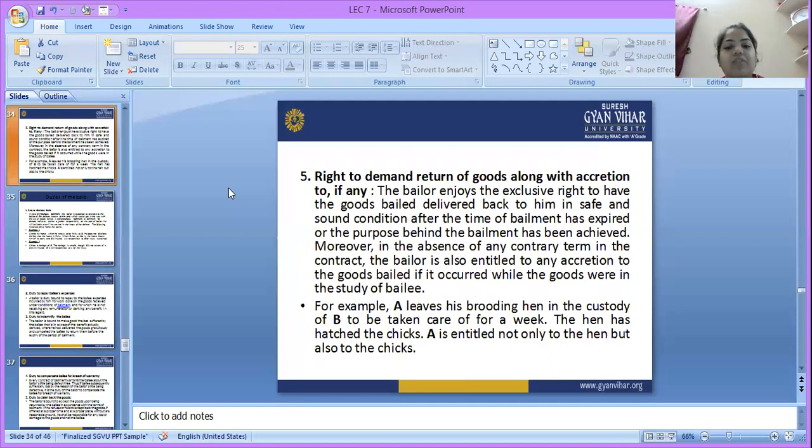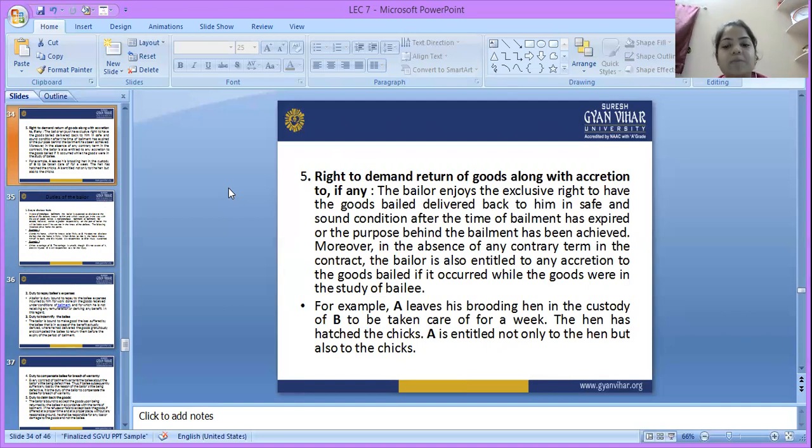Right to demand return of goods along with accretion to it, if any. The bailor enjoys the exclusive right to have the goods bailed delivered back to him in safe and sound condition after the time of bailment has expired or the purpose behind the bailment has been achieved.